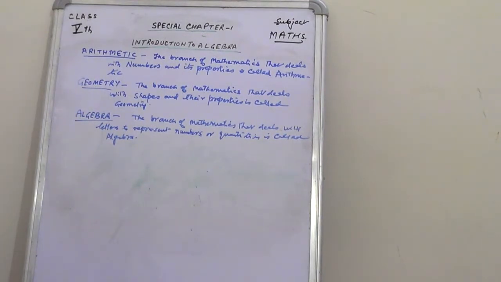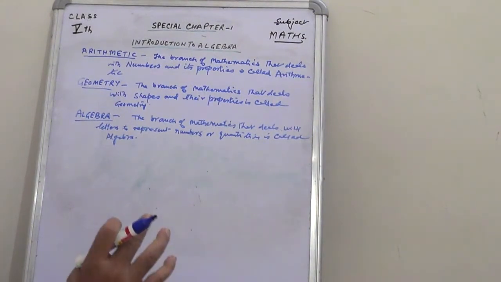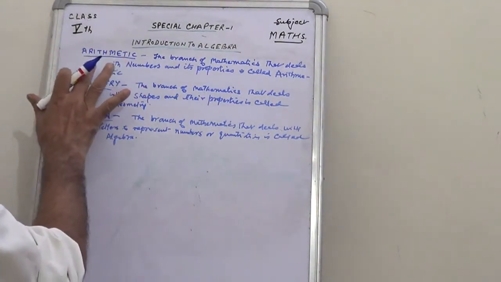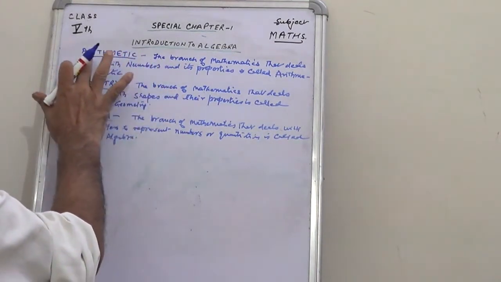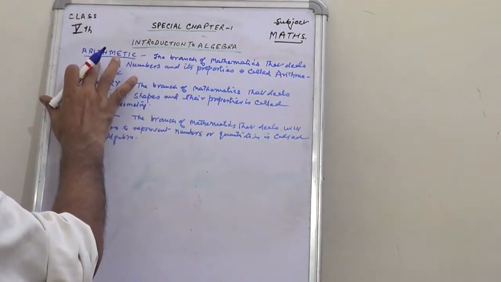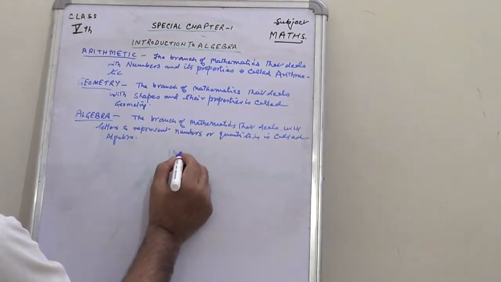Children, to understand it more clearly, I again repeat this as arithmetic. By now, whatever mathematics you have learned, that comes under the topic of arithmetic. What you call maths is actually arithmetic.